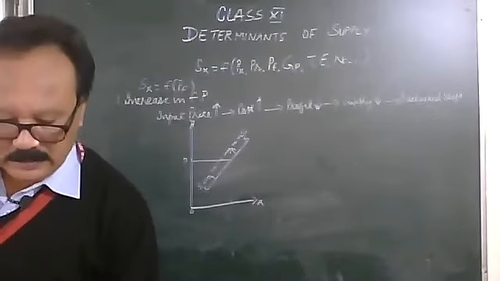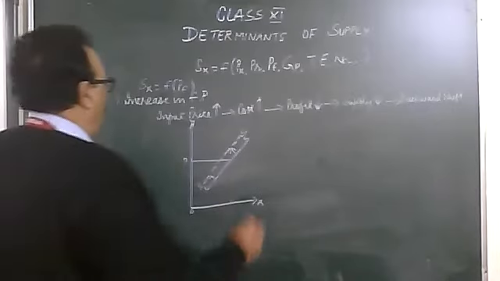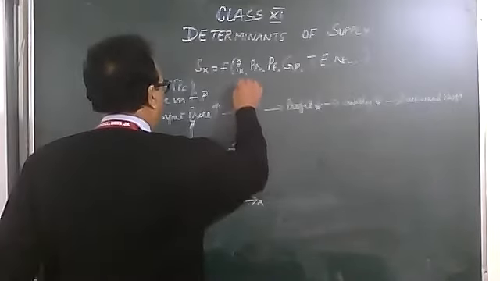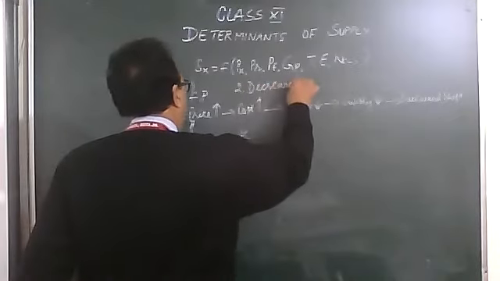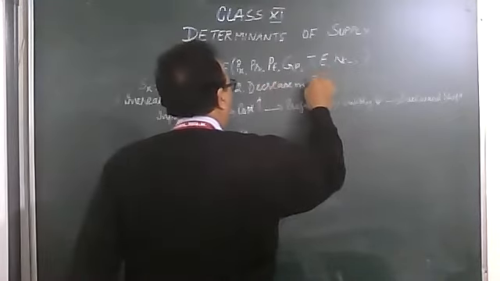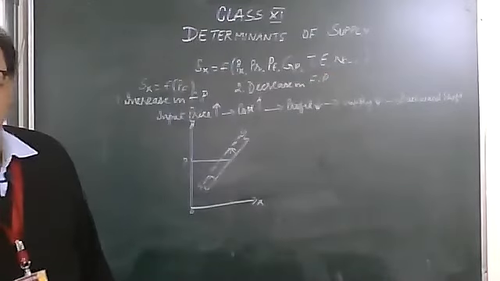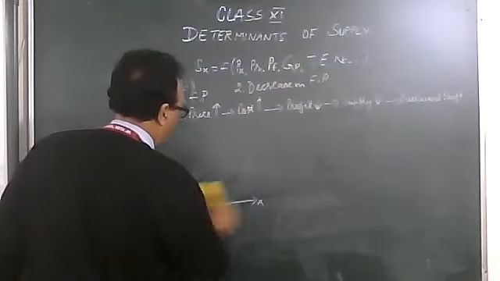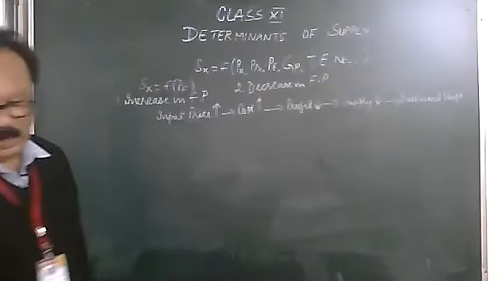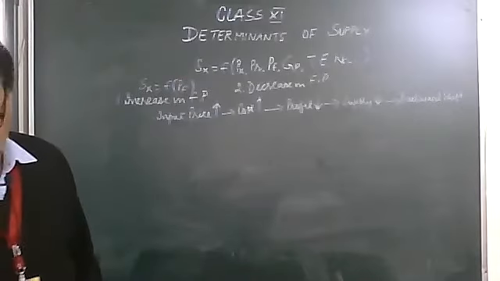The second is decrease in the price. Second, decrease in the price of the factor price. I'm wiping this out. Now we have decrease in the price.